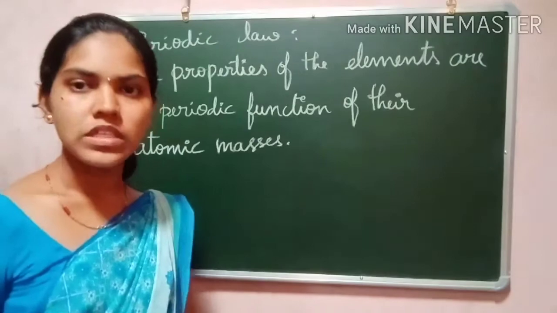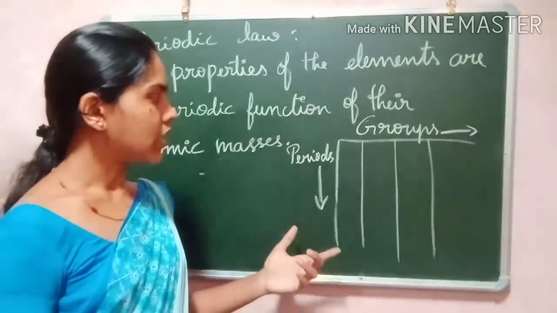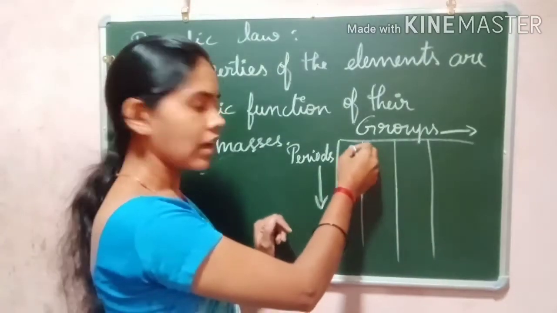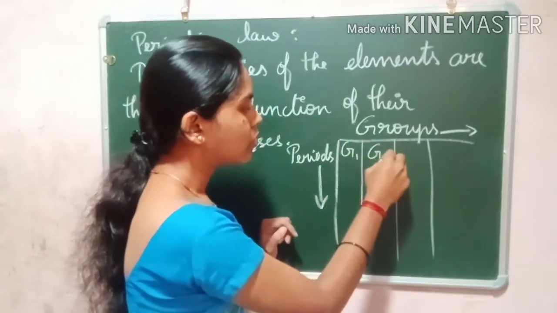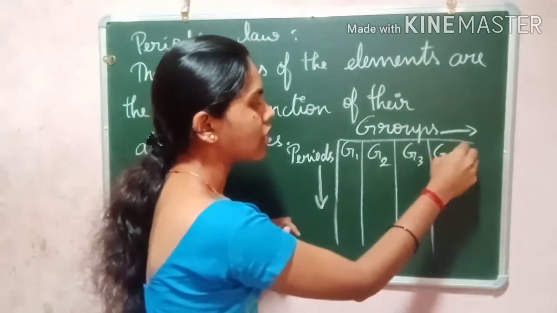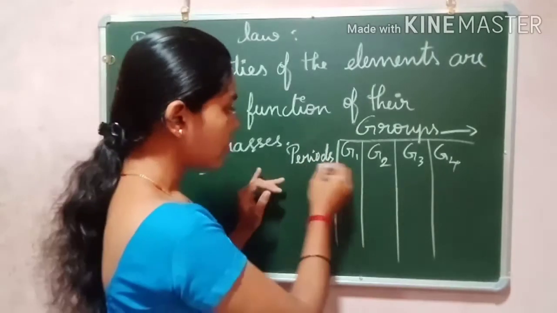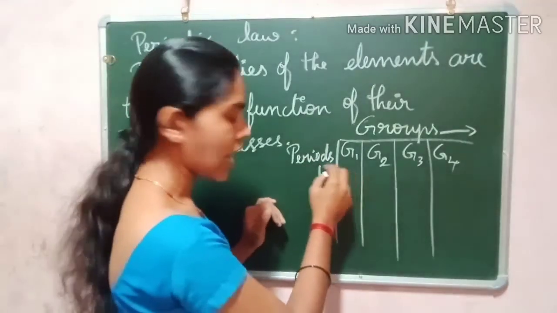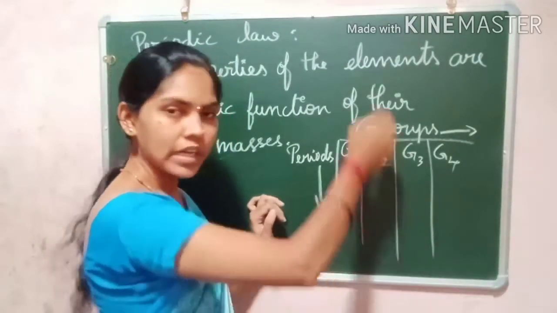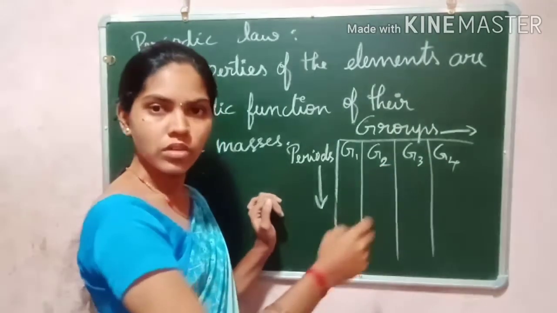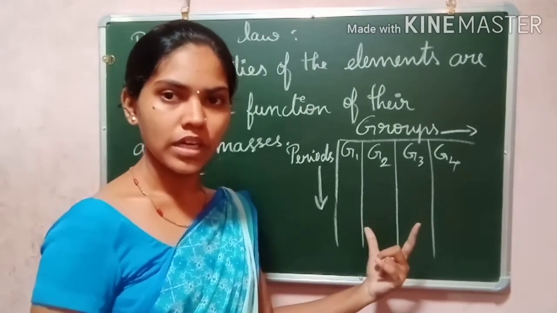And in Mendeleev's periodic table, the vertical columns are named groups: group 1, group 2, group 3, group 4, like that. The horizontal rows are known as periods. So you can see the groups and periods in the periodic table. Got it?